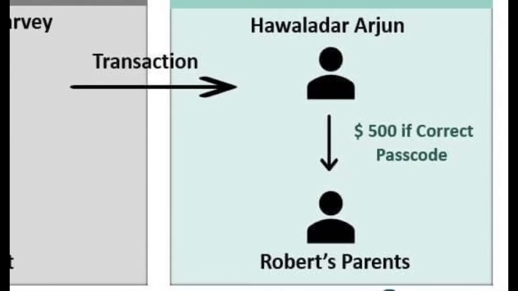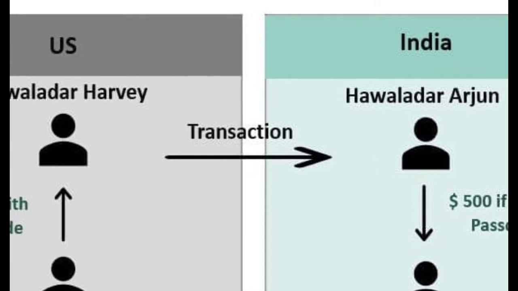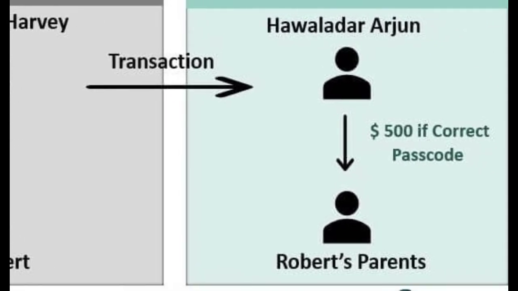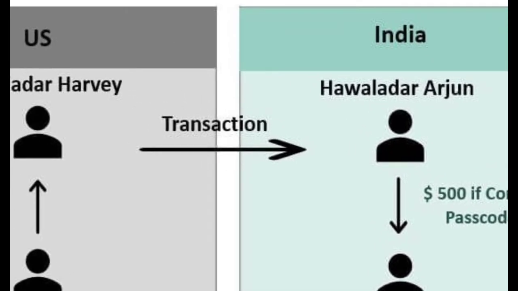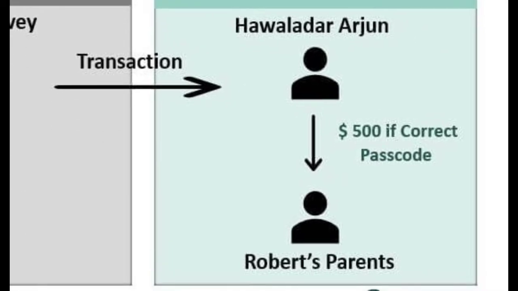Now Robert's parents back in India will go to Arjun, and they will tell him that his son has sent them $500, and they will also tell Arjun the passcode. Now if the passcode is correct and the details which were provided to Arjun by Harvey match what Robert's parents give to Arjun, then he will pay them $500. That is, Arjun will pay them $500.